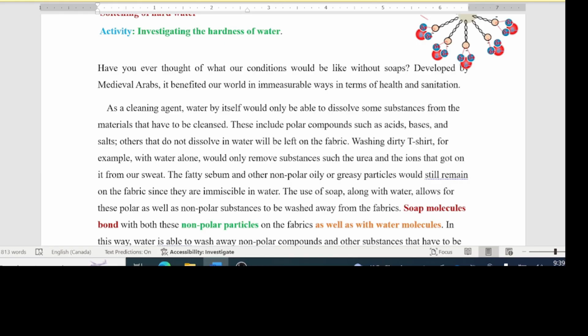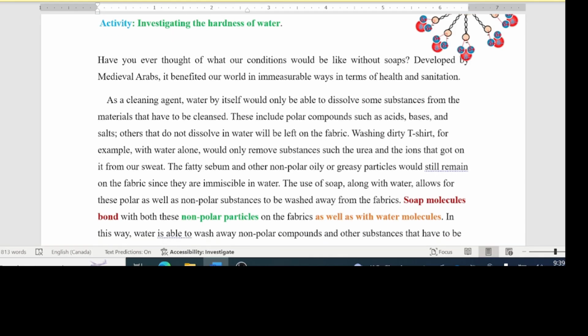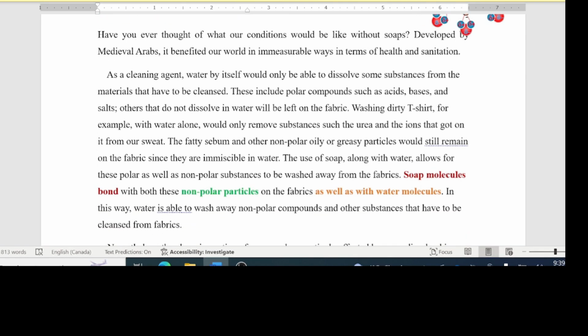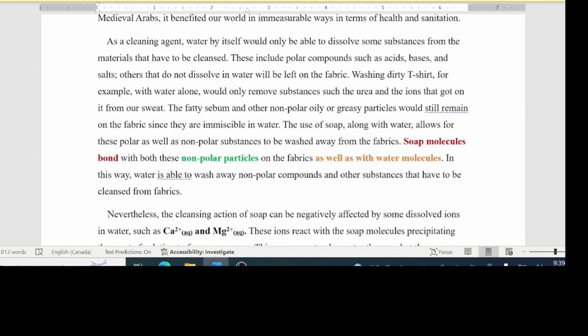Washing a dirty t-shirt, for example, with water alone would only remove substances such as urea and the ions that got onto it from our sweat. The fatty sebum and other non-polar, oily, or greasy particles will still remain in the fabric since they are immiscible in water.